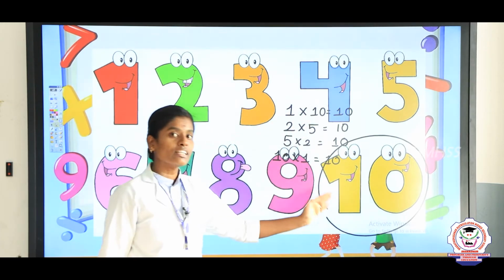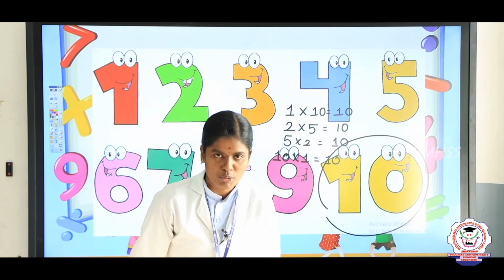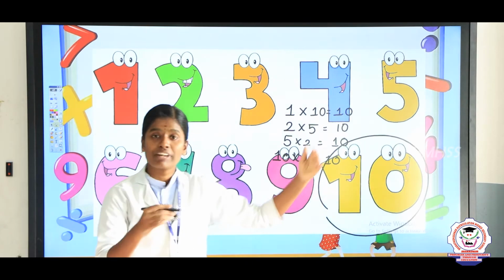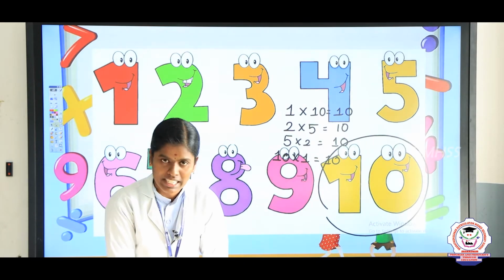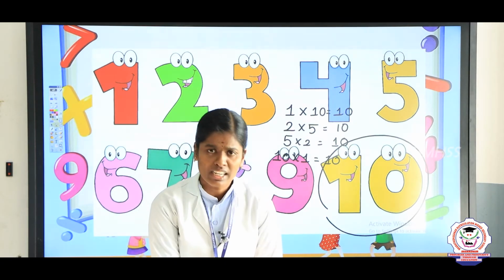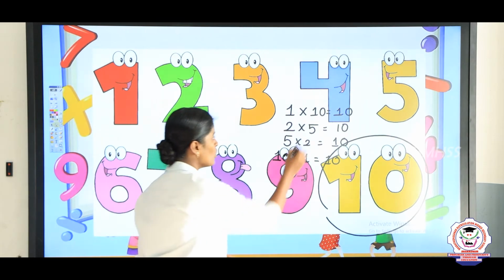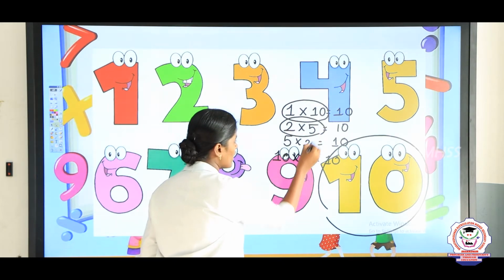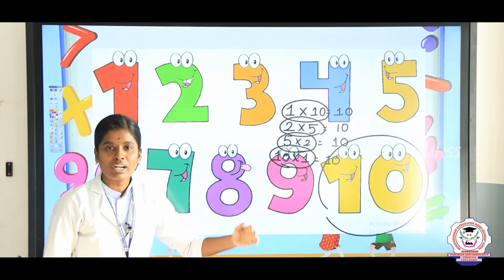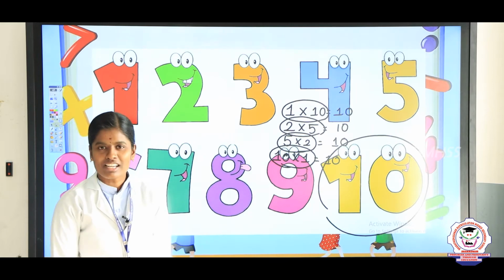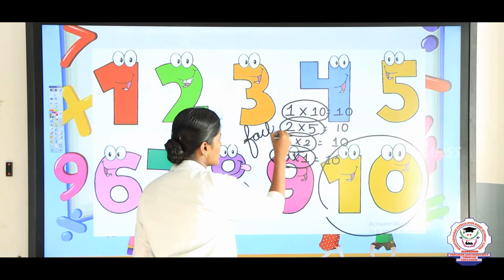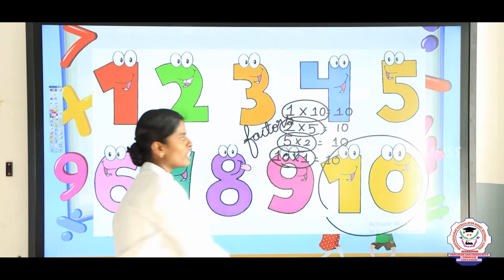So listen children, here 10 was thinking how I was formed. So 10 was formed like this: 1 tens are 10, 2 fives are 10, 5 twos are 10, and 10 ones are 10. So listen here dears, we have 1 10, 2 5, 5 2, 10 1. These are called the factors. F-A-C-T-O-R-S.